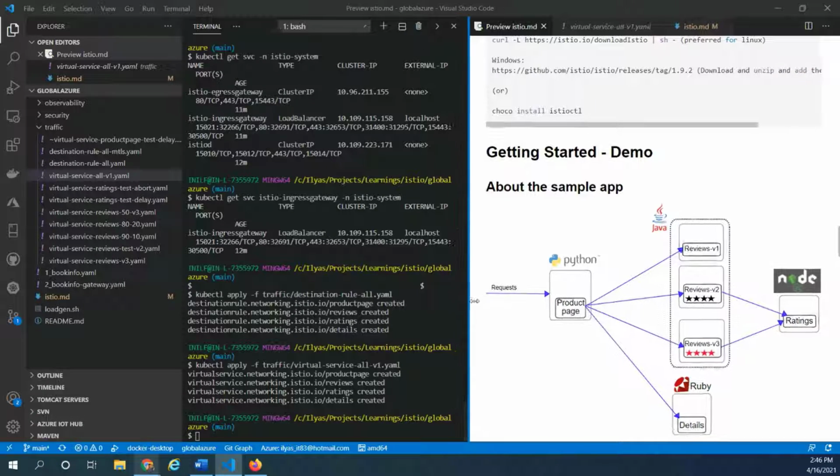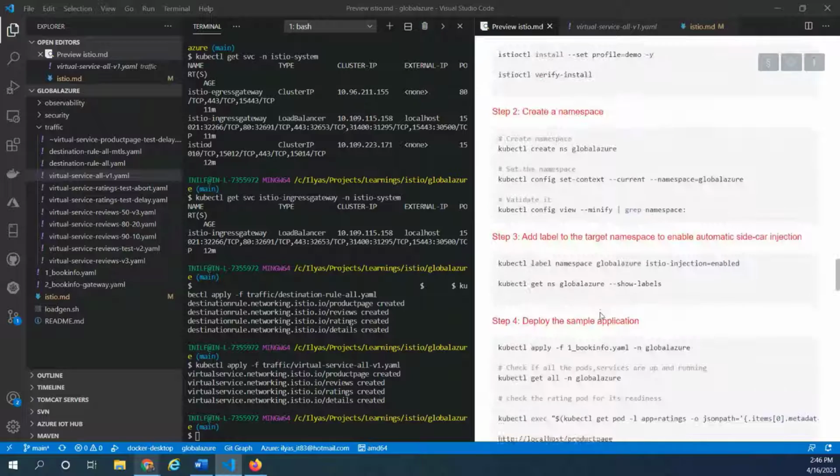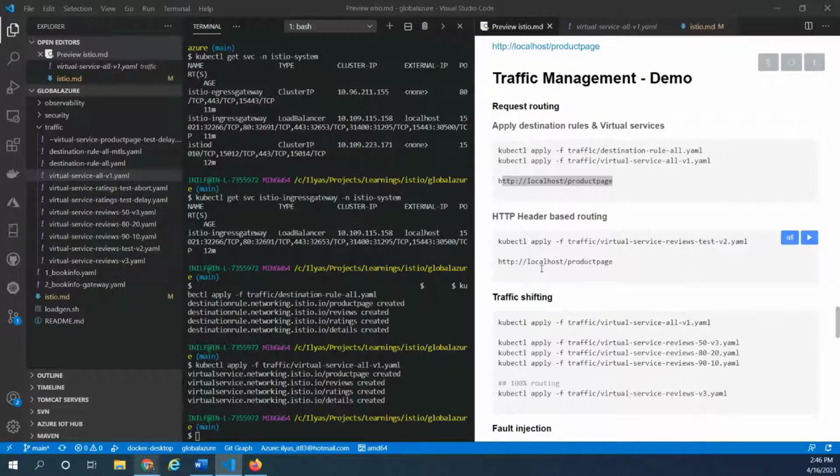Now, I would leave it here. So please go through the samples and code bases to understand more about what I just demonstrated. All right. So the next thing that we are going to look at is HTTP-based routing, right?